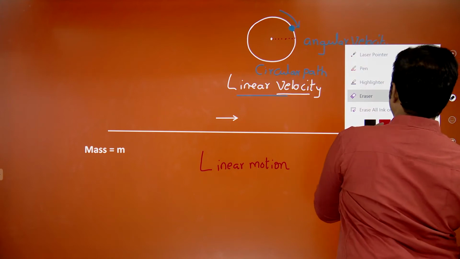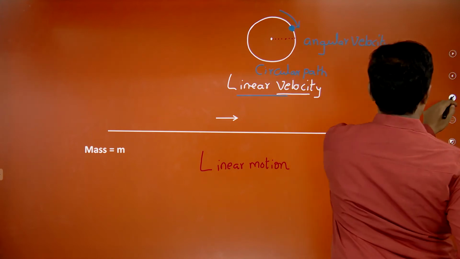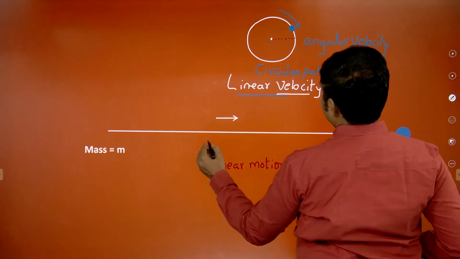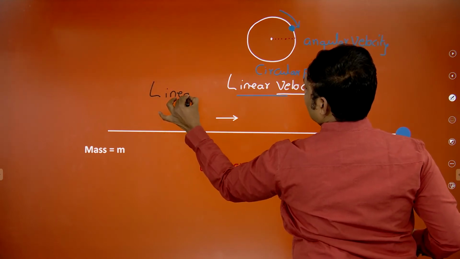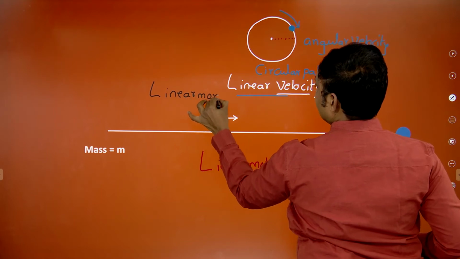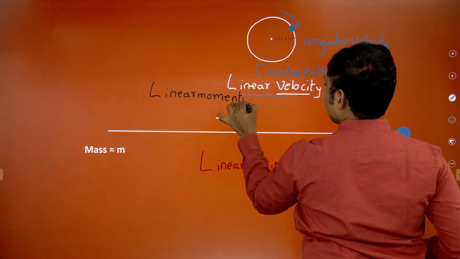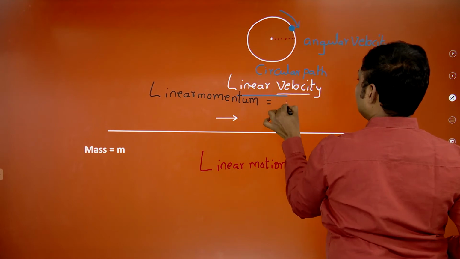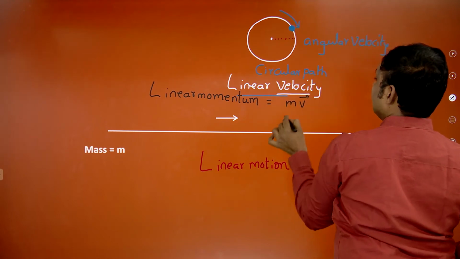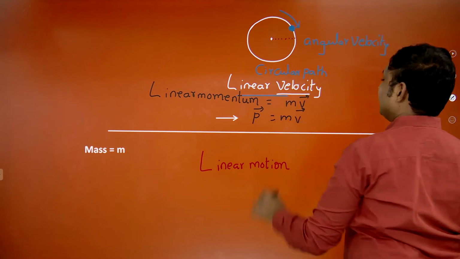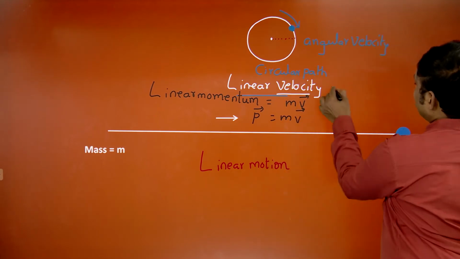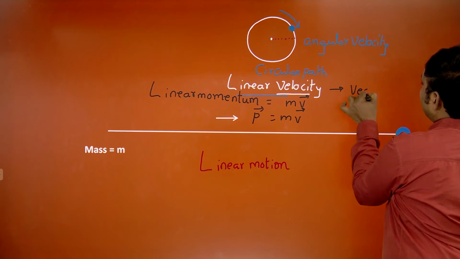Two parameters are very, very important. Here you can confirm, this is very easy. Now linear momentum is equal to, you have to take that p bar is equal to m v bar. It's very clear. We are using that bar that indicates vector.